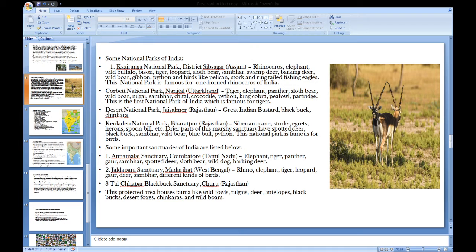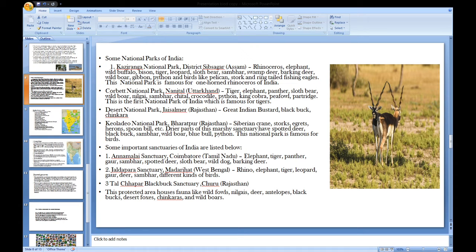Kaziranga National Park in Sivsagar district of Assam is famous for one-horned rhinoceros. Besides that, it has elephant, wild buffaloes, bison, tiger and many species of birds like ring-tailed fishing eagle, etc. Corbett National Park in Uttarakhand is mainly famous for tigers, but besides tiger, it has elephant, panther, sloth bear, wild boar, cheetal, crocodile, python, etc., and many species of birds like peafowl, partridge, etc.